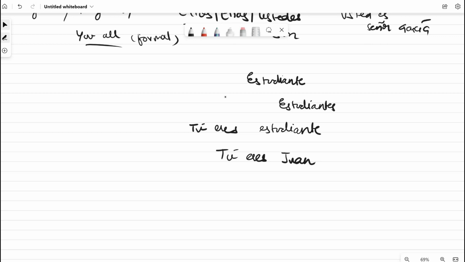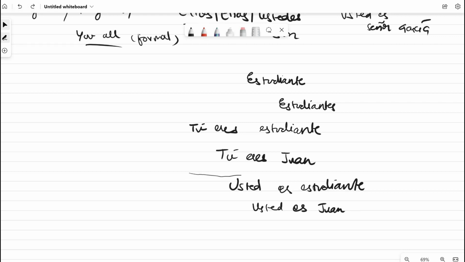But if I was using the formal form in order to make the same sentences, I would have to use the subject pronoun usted. In that case, it would be usted es estudiante or usted es Juan. So here I'm being more polite or formal.